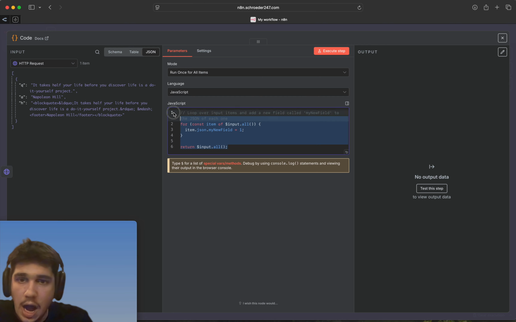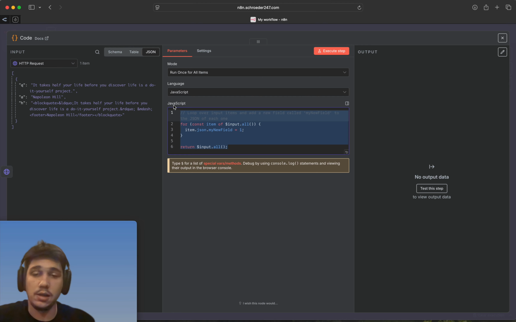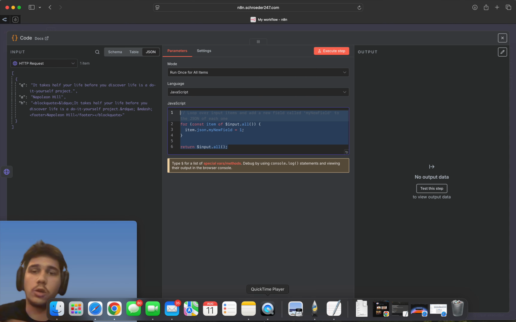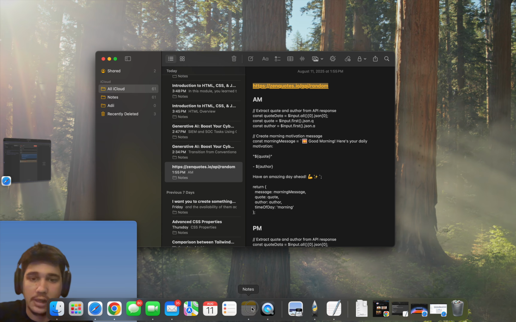I am not good at coding. I actually had ChatGPT create this code for us so that I can just paste it in here. I'm going through a course to learn coding so I can get better over time, but right now it's just copying and pasting and asking ChatGPT to code for me. I'm still new to AI and learning everything, so hopefully I get better as we go. But for now, we're going to break it down simple.